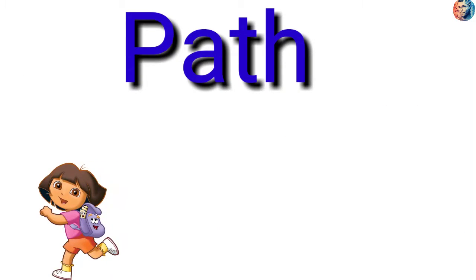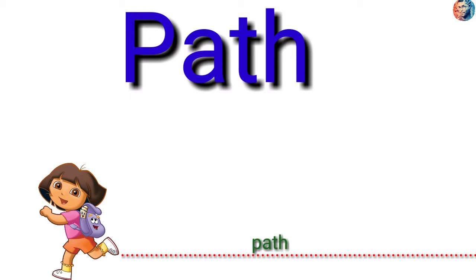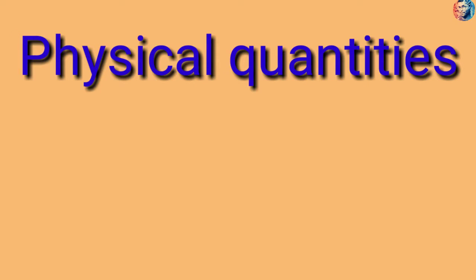So next one is path. Path is a line joining the positions of an object. That is the path. Next, physical quantities.